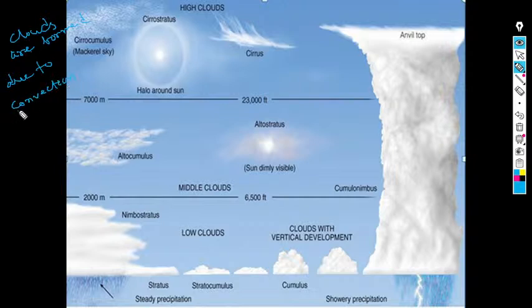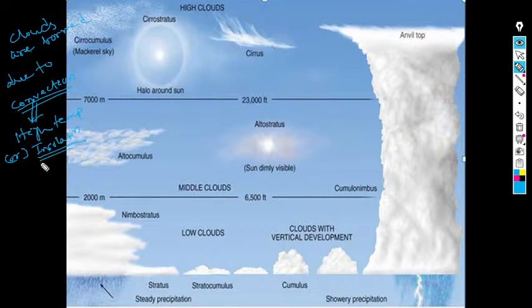Clouds are formed due to convection. How convection? Generally, what happens in convection is due to high temperature, or we can say insolation.